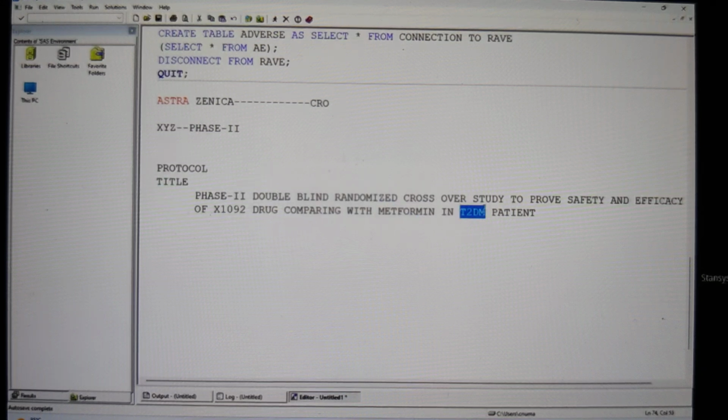And I try to teach diabetes to medical students, the patients. So the first thing that you can understand is the protocol. Okay, title. Once you're done with the title, then in the protocol, we are going to have the primary objective of the study. Each and every study is going to have a primary objective. Okay? So what is the main primary objective of the phase 2 study?